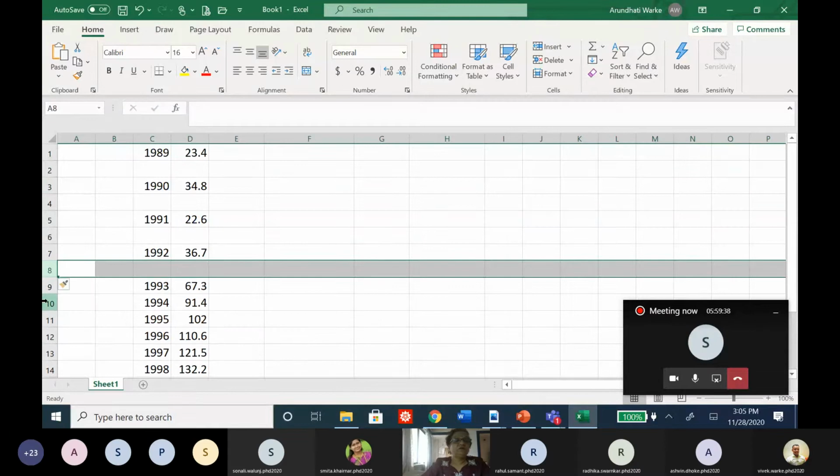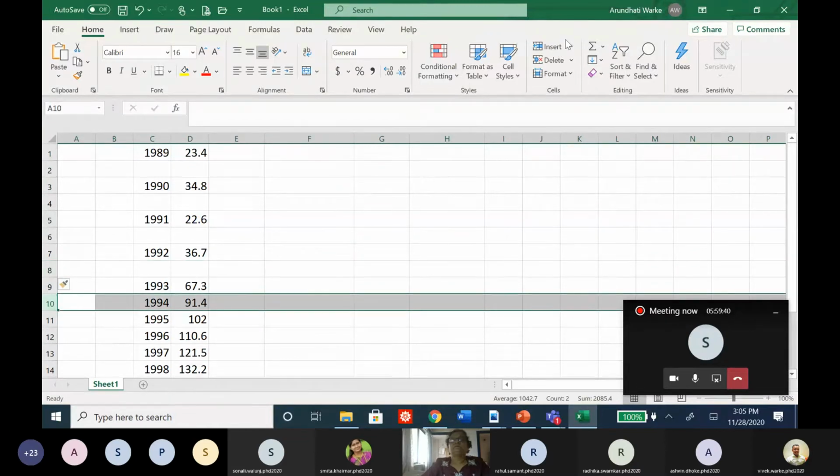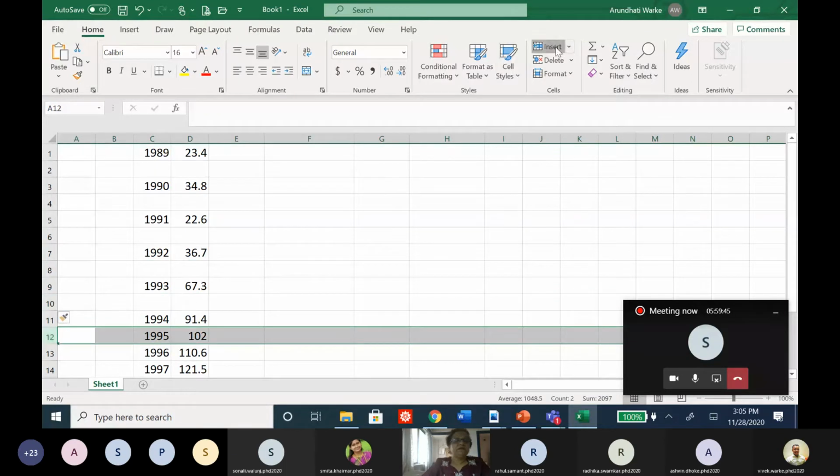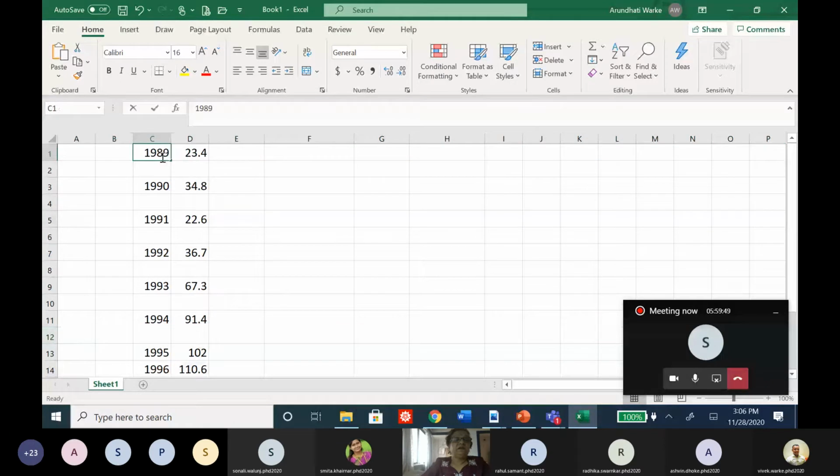Okay, even if I tell you 1 or 2, you will understand. It's not very difficult, it is only a writing skill, how to write. So suppose these are 4 years, 89, 90, 91 and 92. Correct? These are 4 years. So you will consider the sum of all these 4 parameters. The sum we will write exactly at the center.